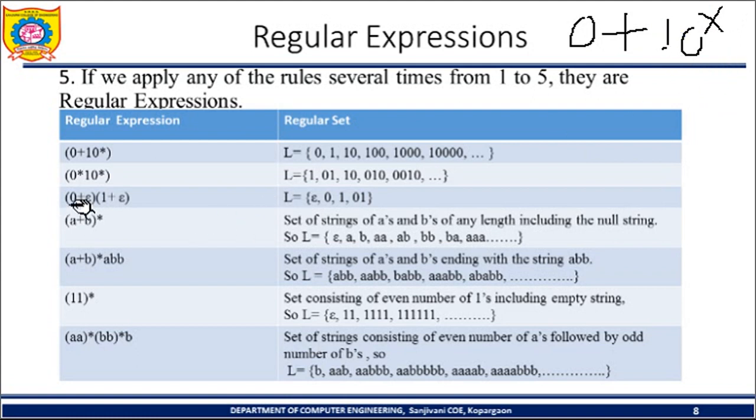Now one more: 0 star 1 0 star. How will it be generated? Here star, as I told you, indicates that either I can select or I cannot select, but 1 has no star operator, so I need to select that 1. There is a concatenation between 0 star, 1 and 0 star, so I need to select at least 1 one time, so that's why 1 is there.